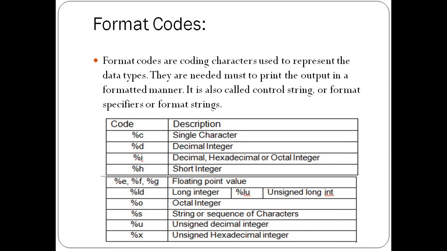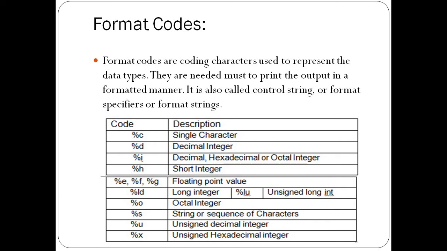Now next, format codes. So C basically uses format codes. Those are used to represent the data types, and they are used when, at the time of runtime execution, we accept input from the user. At that time we need to use those format codes in our program. So for representing the data types, we need to use format codes or coding characters. And why is it needed? When we take the input value at runtime rather than compile time.